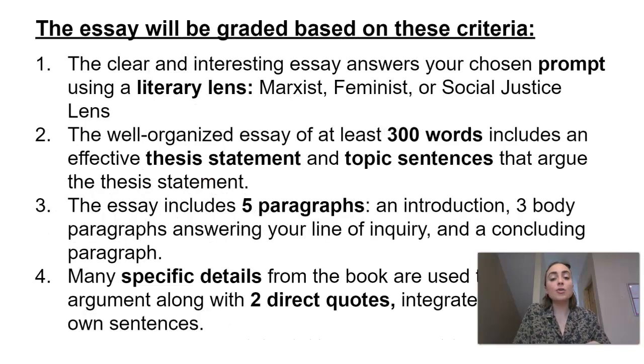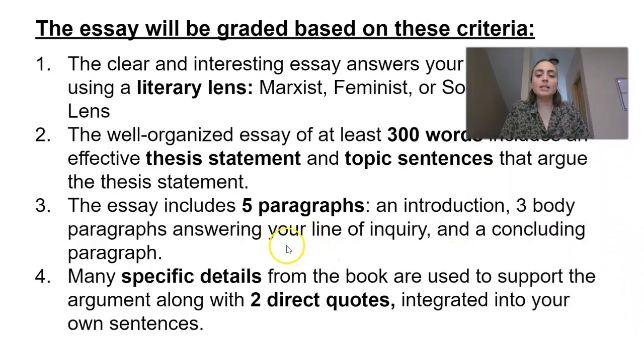The essay is also going to be about one of these literary lenses that we've learned about throughout this unit. So you're going to choose either the Marxist, the feminist, or the social justice lens. Your essay should be at least 300 words. You will include a strong thesis statement, topic sentences, and it will be 5 paragraphs. So you'll include an introduction, 3 body paragraphs, and a conclusion.